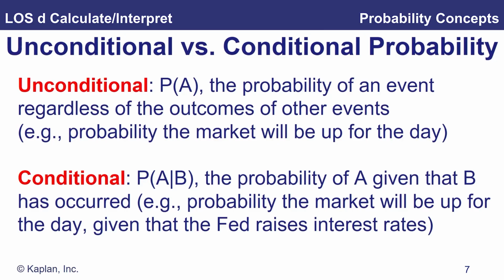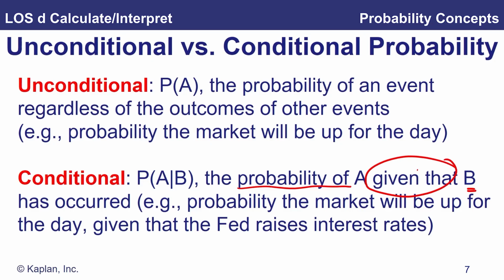Now, a conditional probability. Here's the important one. And remember, our LOS says calculate and interpret conditional probabilities. Note that it's given by P(A|B). We need to be able to interpret this. It's the probability of event A occurring, given that B has already occurred.